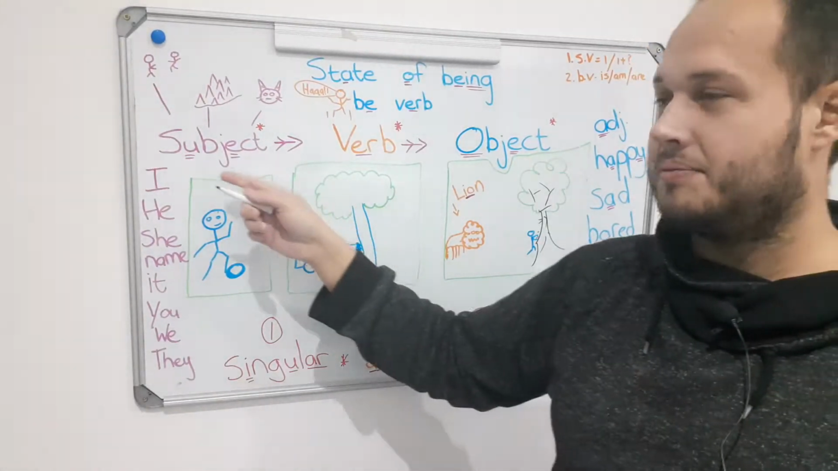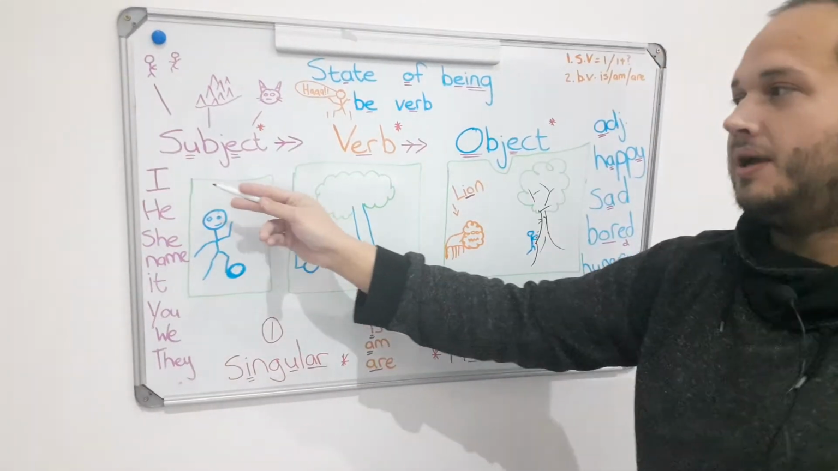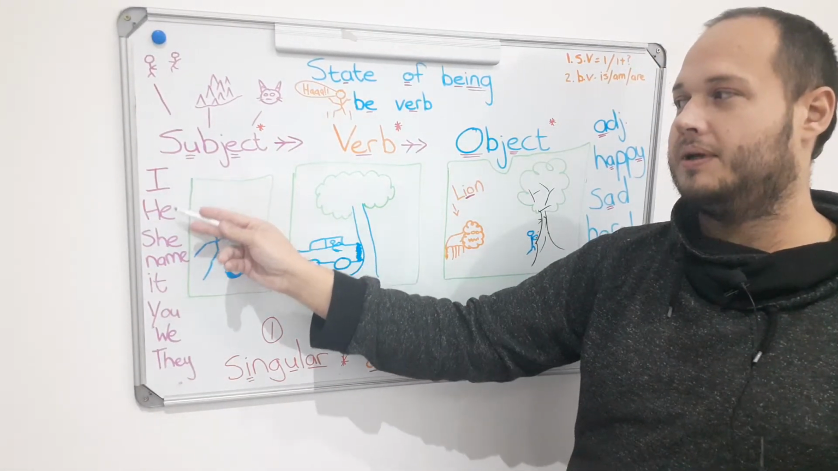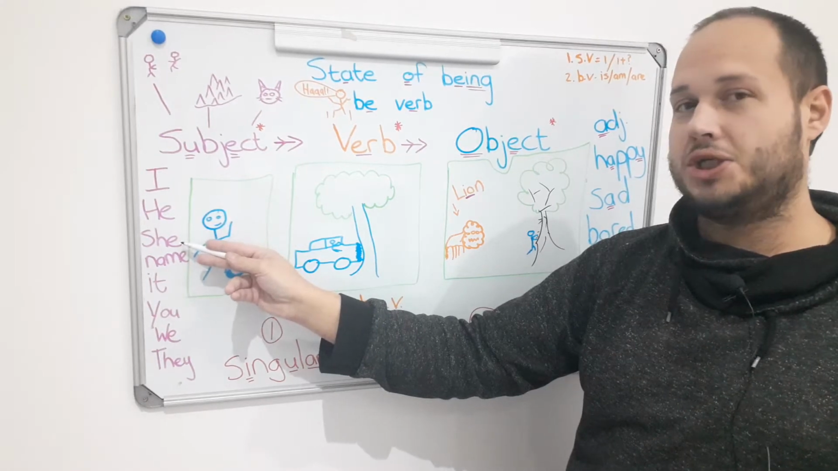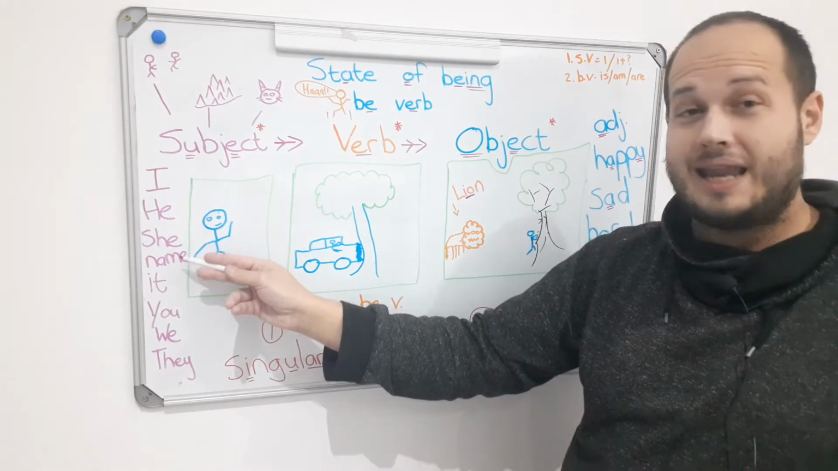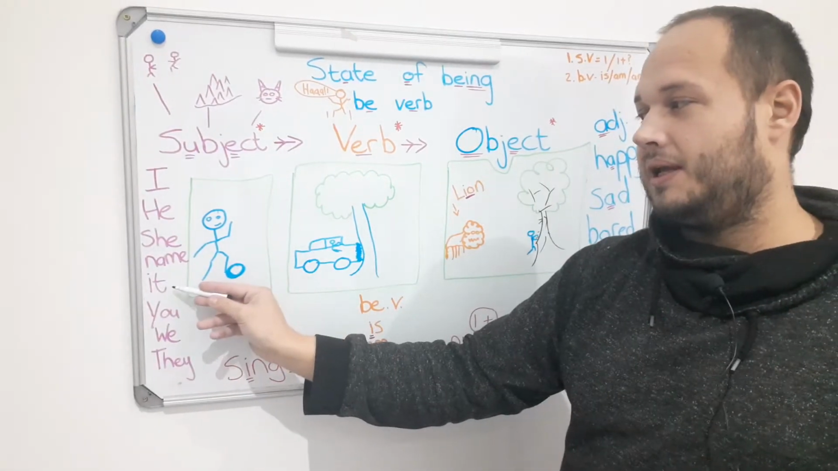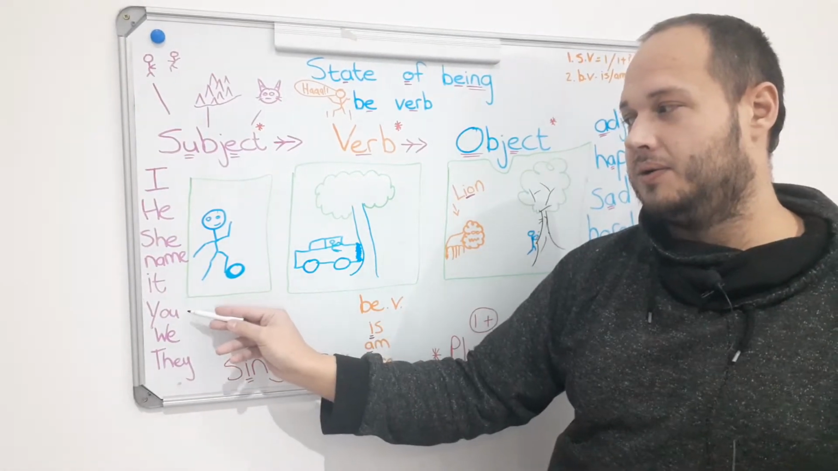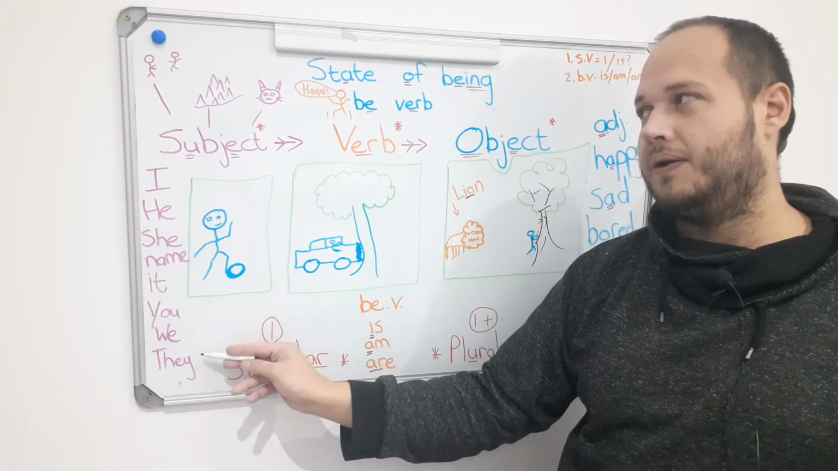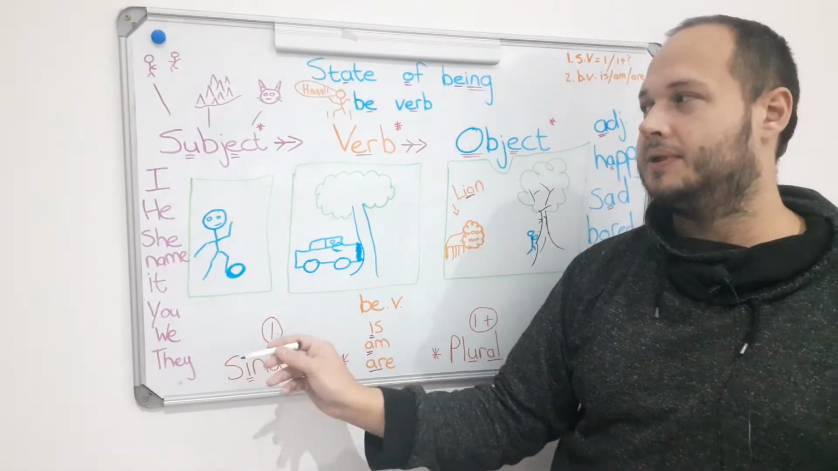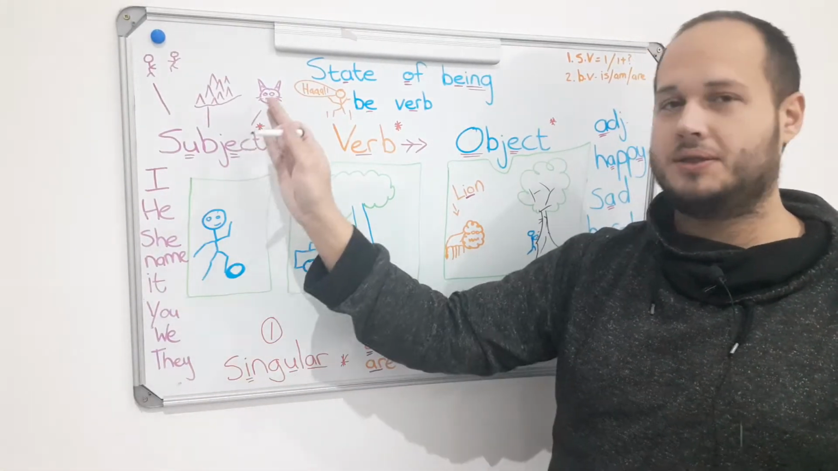All right, some subjects to go through. I, he, she, name. So, what's your name? It, you, we, and they. So, these are subjects. We start.